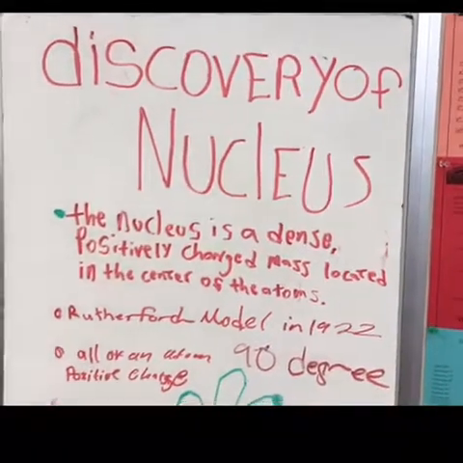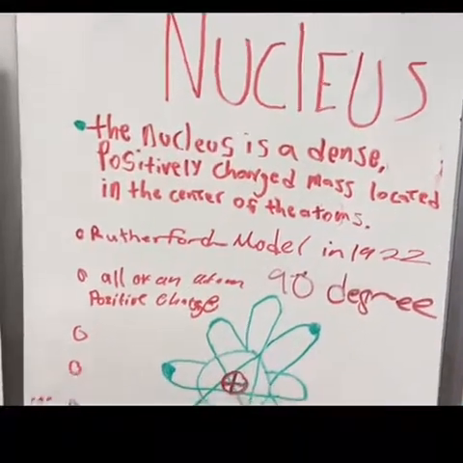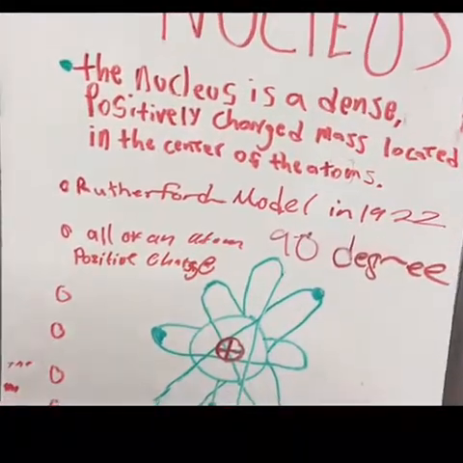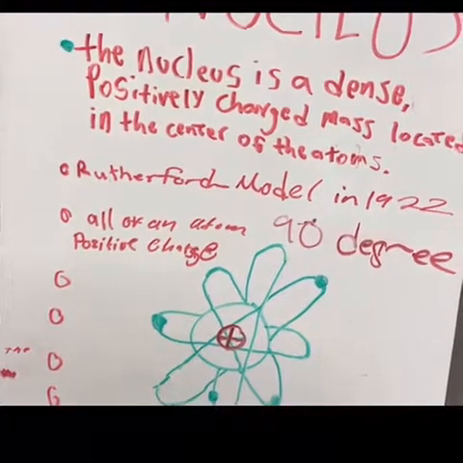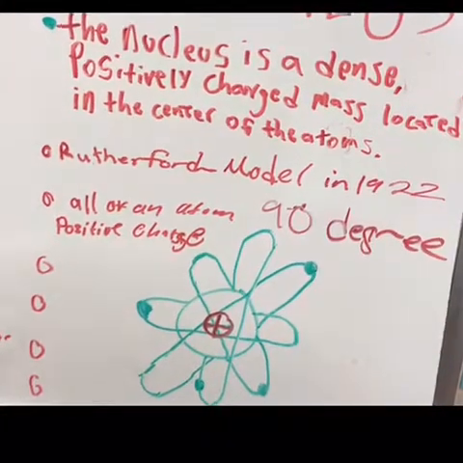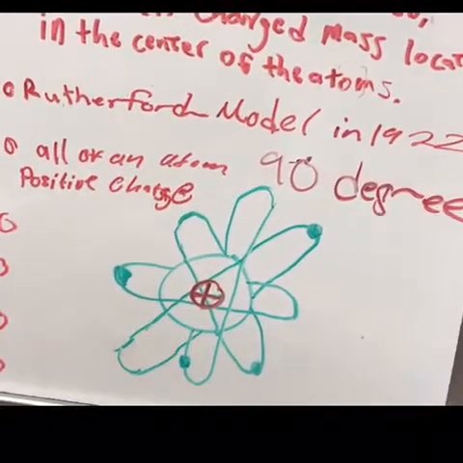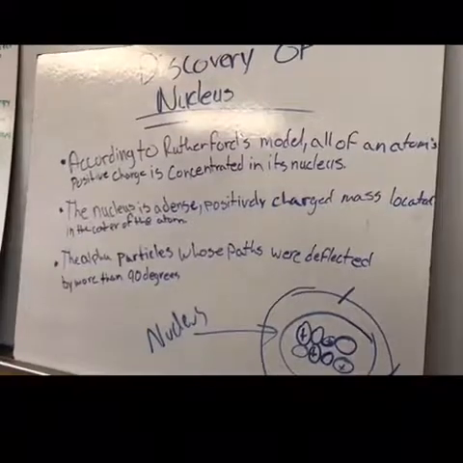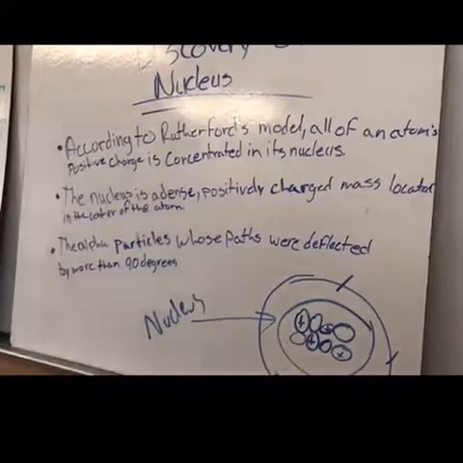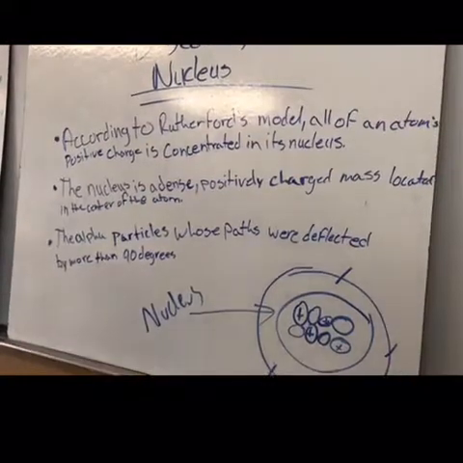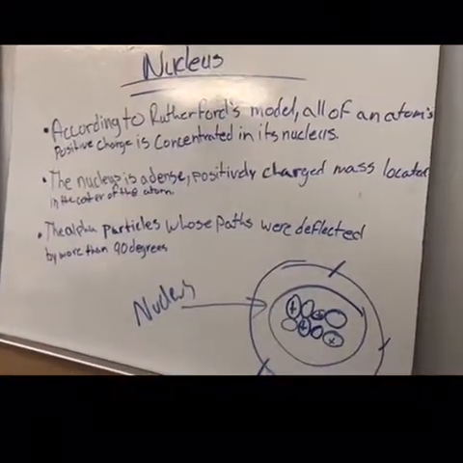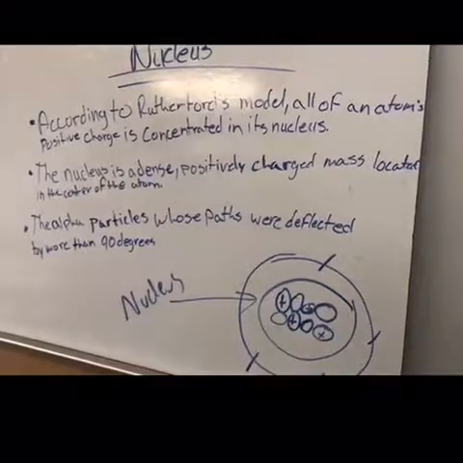The nucleus is a dense, positively charged mass located in the center of an atom. That is Rutherford's model, and that's our picture. All right. According to Rutherford's model, all of an atom's positive charge is concentrated where? It's in its nucleus.